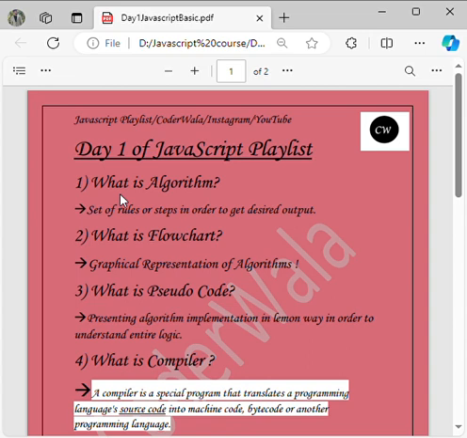Whatever we did in the algorithm, we wrote step one, step two. Like if you imagine you want to prepare tea, you will first turn on the gas, then put milk and heat it, and put water and tea leaves, maintaining it step by step. Now, graphically representing the same thing means presenting it in the form of shapes like rectangles and symbols. Don't worry about that. I'll take an example below, I have the notes for that also, and explain very clearly the difference between an algorithm and a flowchart.